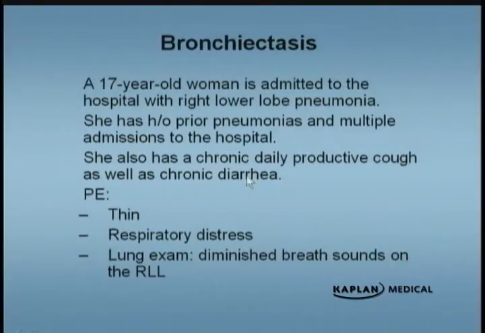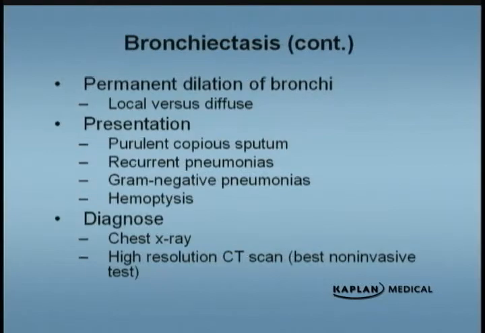And then, along with that, she has chronic diarrhea. So this is important because, where is the chronic diarrhea coming from? She seems to have something in her lung, but why is she having chronic diarrhea? You examine the patient, she's thin, she's in respiratory distress, her lung exam shows diminished breath sounds on the right lower lobe, and what she has is this disease called bronchiectasis.